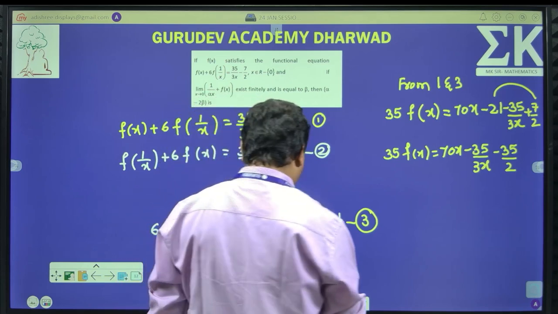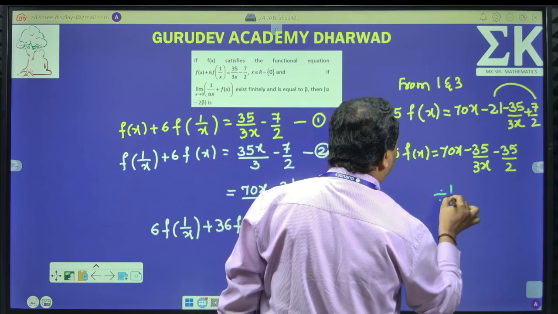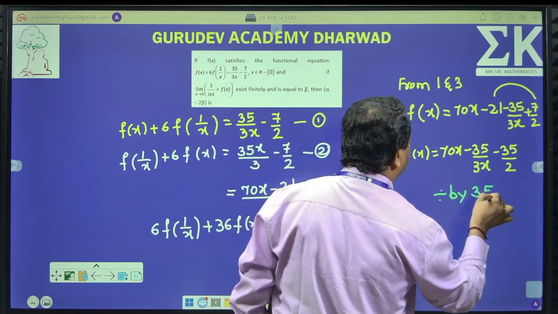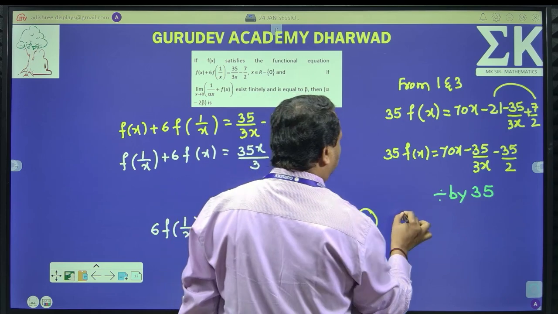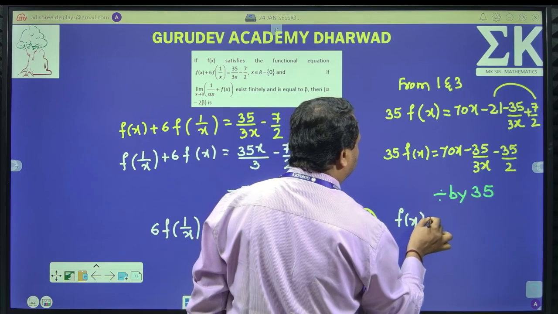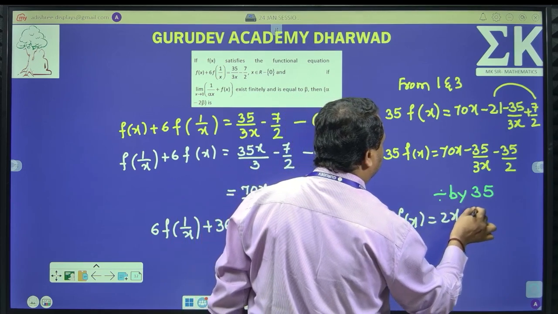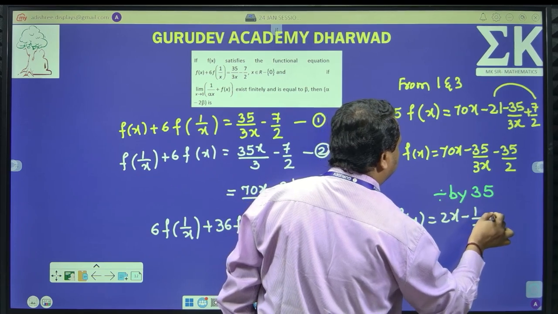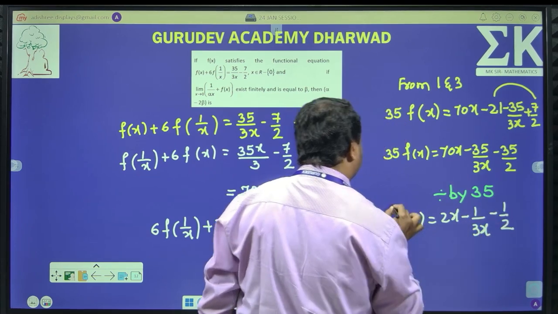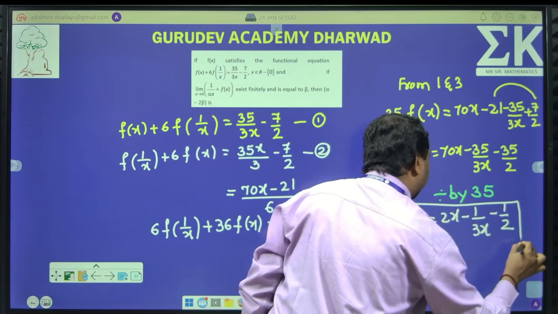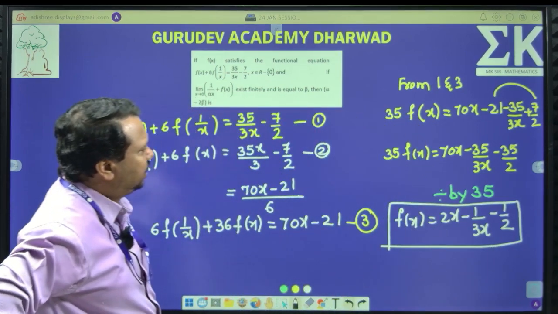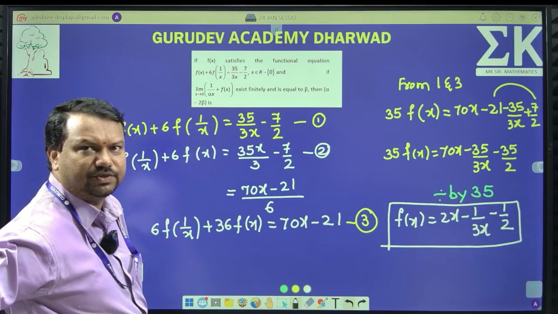Now, can we divide the whole equation by 35? Divide the whole equation by 35. What is left? f of x is equal to 2x minus 1 by 3x minus 1 by 2. This is our required function f of x.